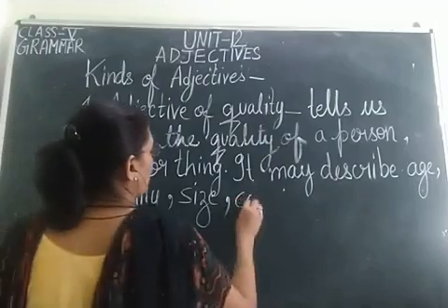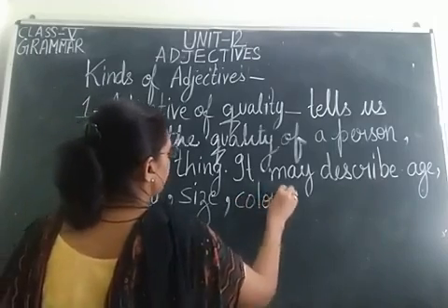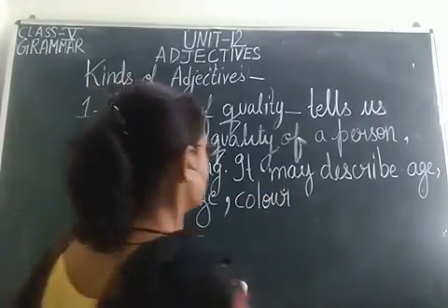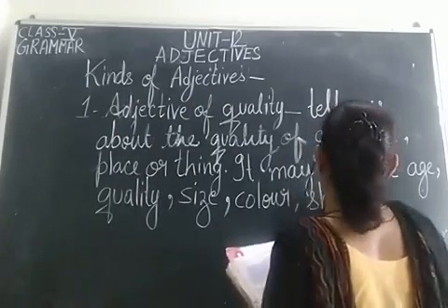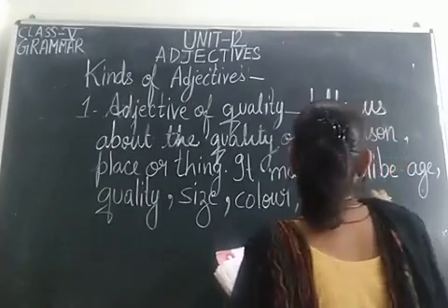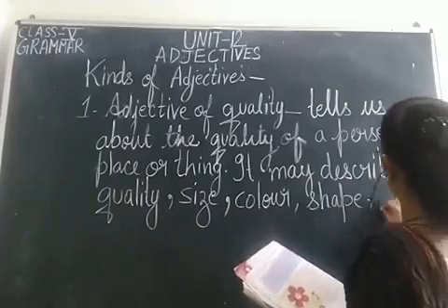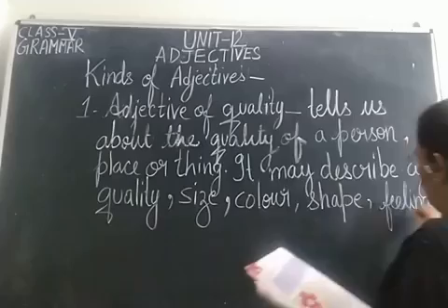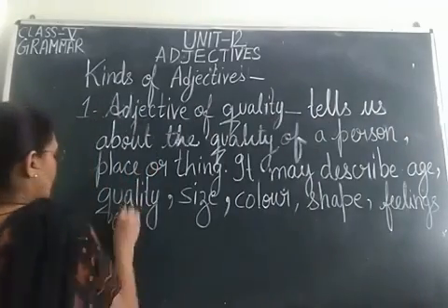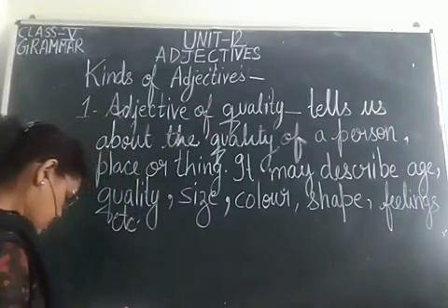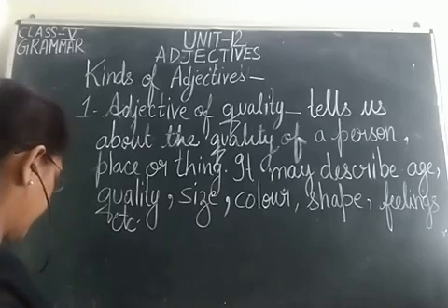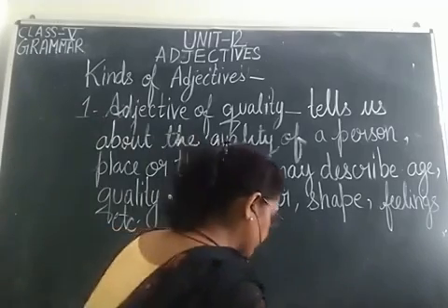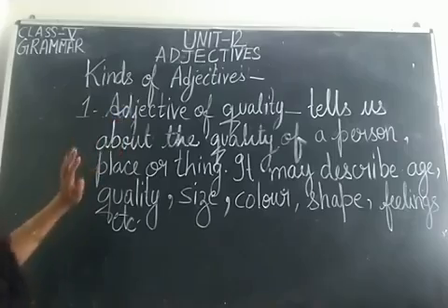Then color, all the colors come under adjective of quality. Shape, triangle, circle, these are all adjective of quality. Feelings, etc. And it gives us the answer what kind of.